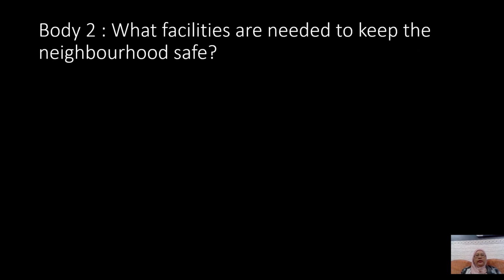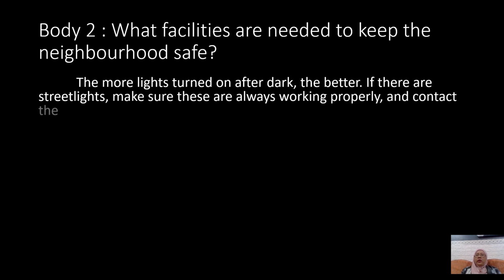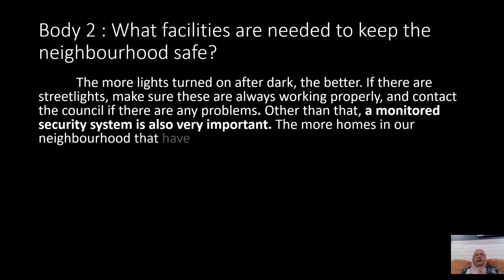Next, we go to body 2 to answer the question, what facilities are needed to keep the neighborhood safe? Let's read the sentences together. The more lights turn on after dark, the better. If there are street lights, make sure these are always working properly and contact the council if there are any problems. Other than that, a monitored security system is also very important.